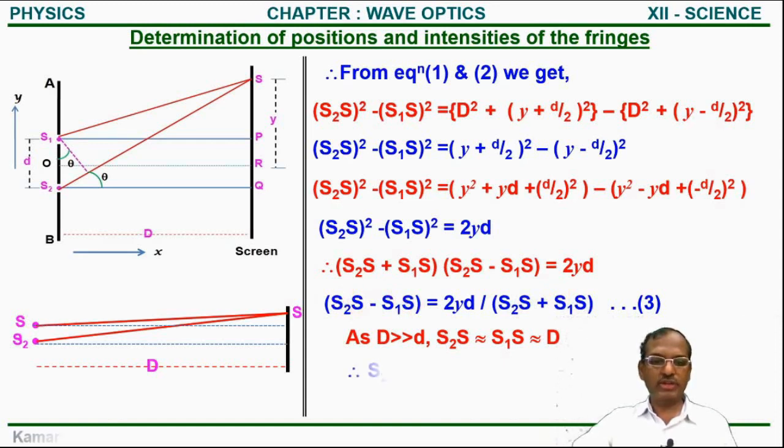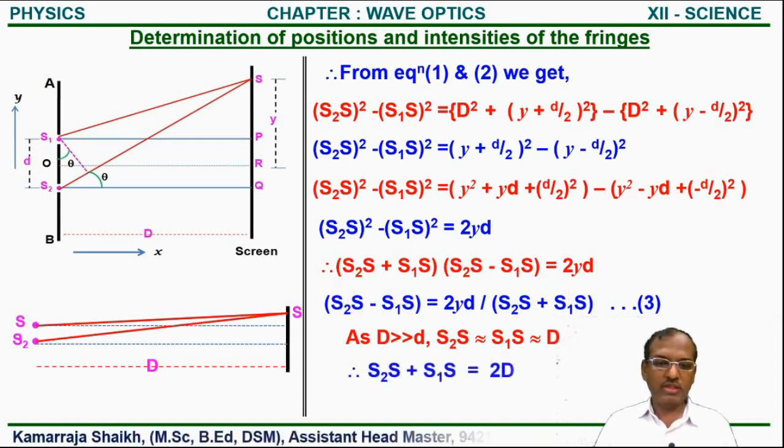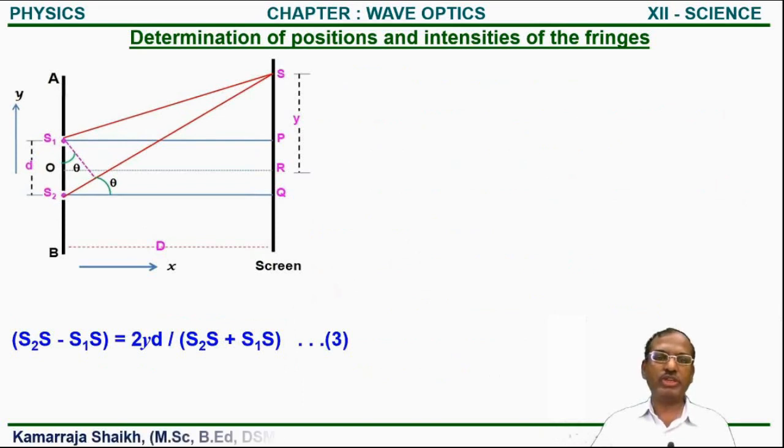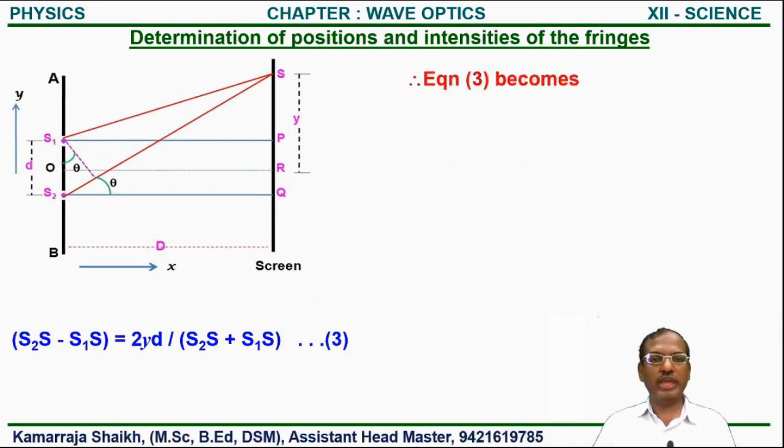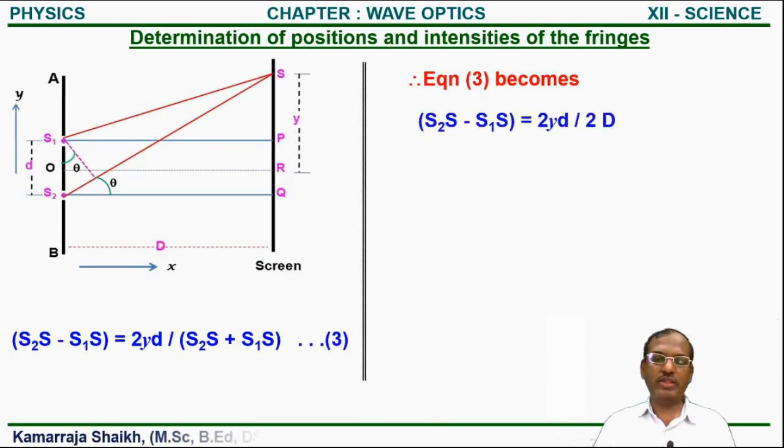So we get S2S plus S1S is equal to twice D, and we put this value in equation 3 and get S2S minus S1S is equal to twice yD upon twice D. Meaning in that equation, the numerator will be as it is, while the denominator becomes D plus D, equal to 2D.